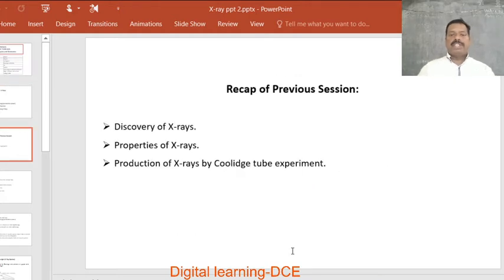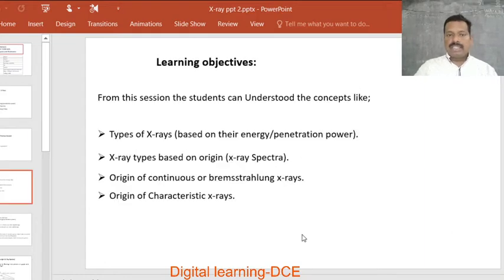Recap of previous session. In the first session, I discussed the discovery of X radiations, properties of X radiations, and production of X-rays by the Coolidge tube experiment. Now we shall move on to the next concepts.